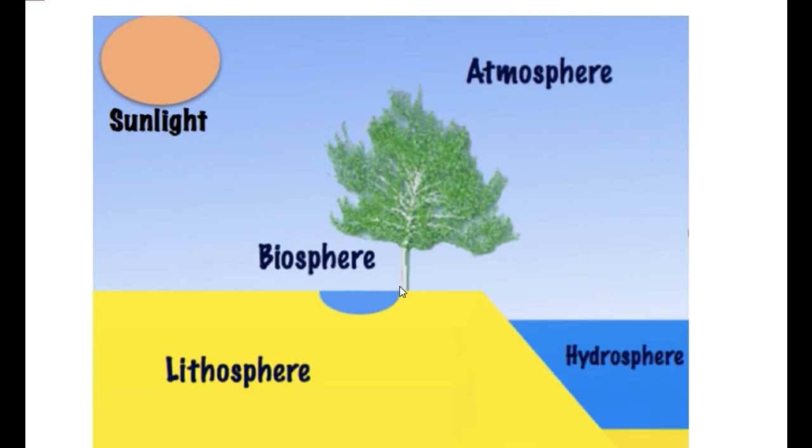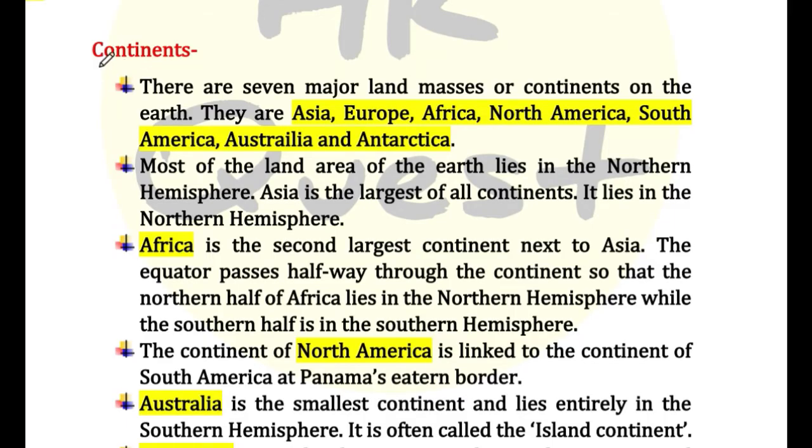At the same time, the greatest depth in the earth is Mariana Trench, which is about 11,022 meters deep below sea level. In lithosphere, we just understood continents. The larger land parts are called continents. So let's read it first.